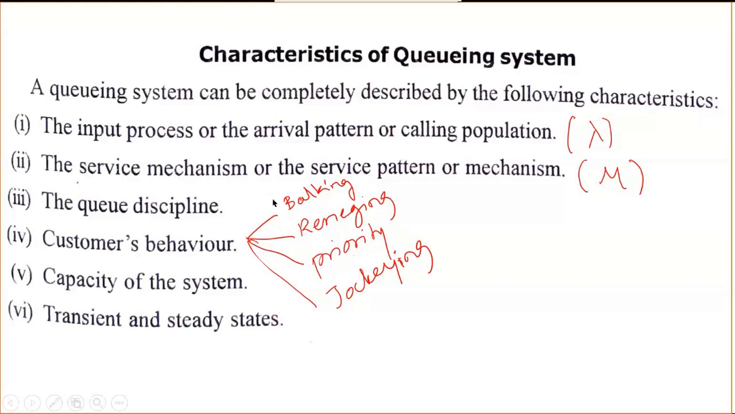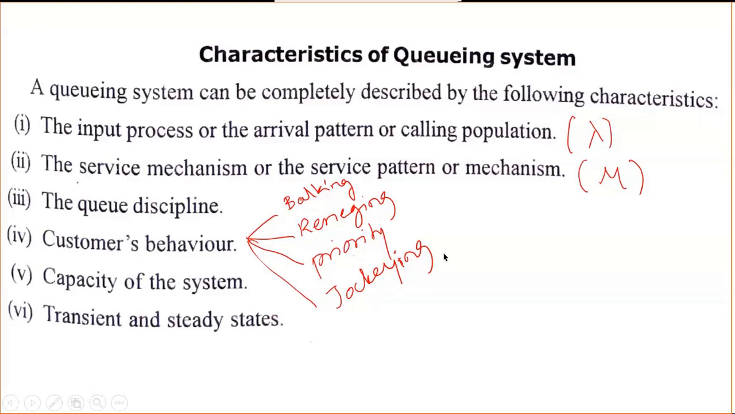And reneging in the sense a customer leaving the queue because of impatience, where the customer cannot wait for that long. If he leaves the queue, we call it reneging. And priority in the sense customers being served on priority irrespective of their time of arrival.